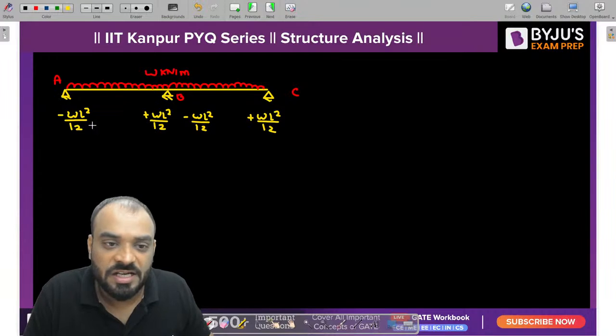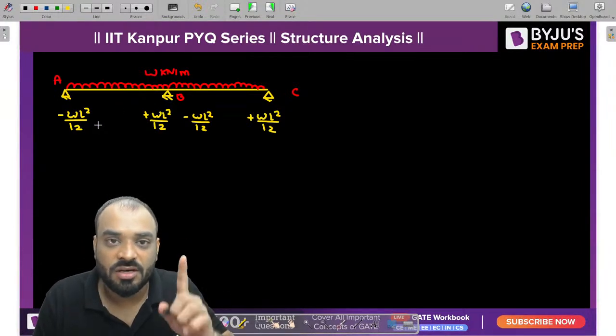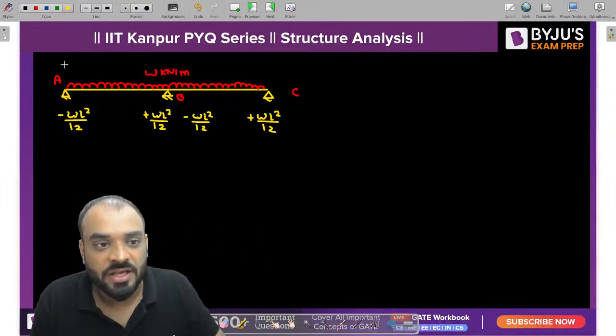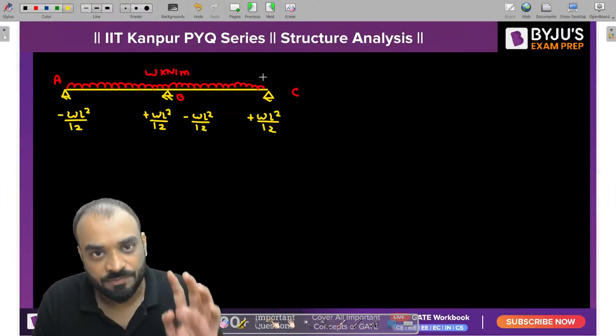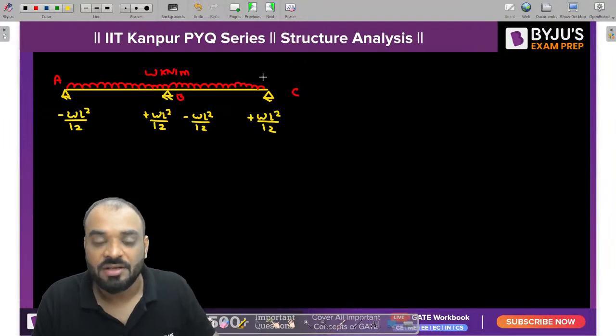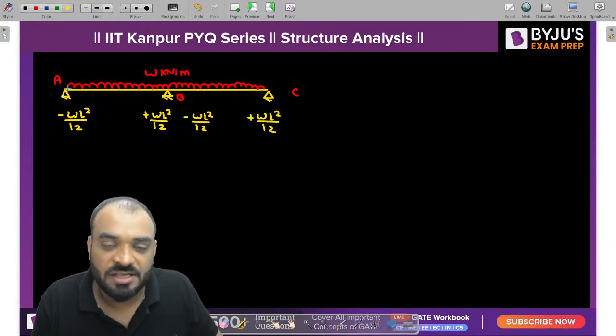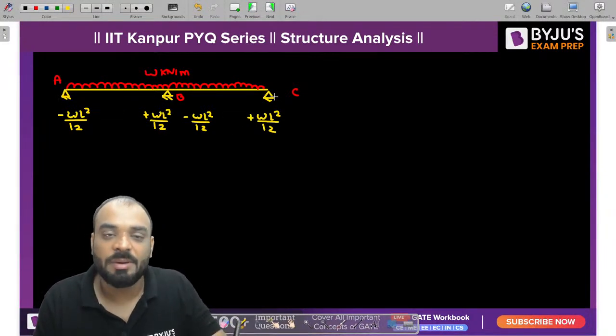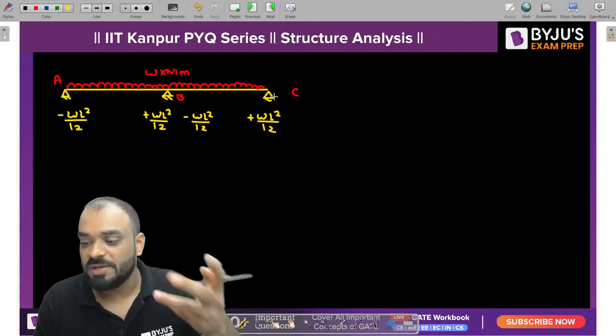But this condition is satisfied only when you consider all the ends locked, that means you need to lock each and every support, then only you can write this moment. But tell me guys, in the actual condition, this support is a hinge and this support is also a hinge. That means the bending moment value at the hinge support should be equal to 0.